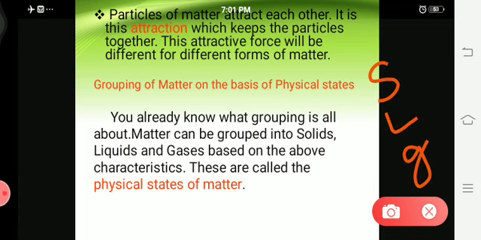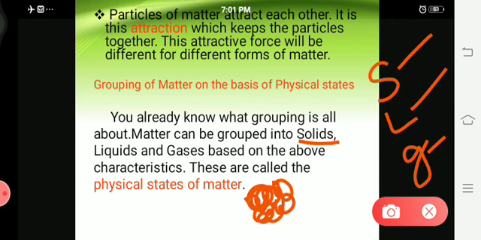The attractive force differs in solid, and it differs in liquid also, and it differs in gas also. So how? Because in case of solid, the particles will be grouped very tightly.